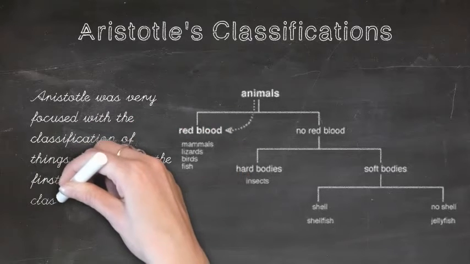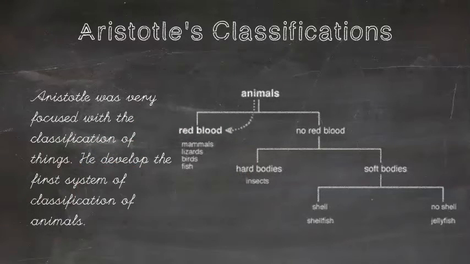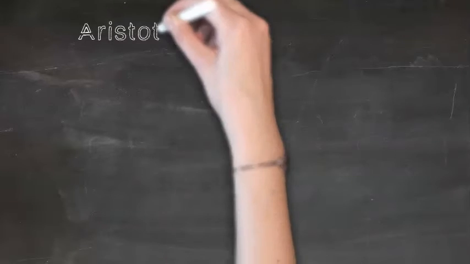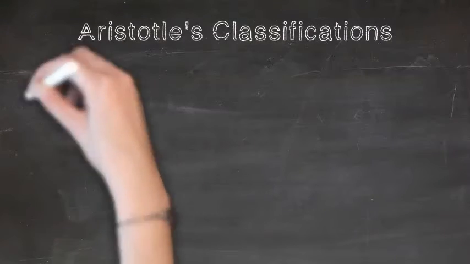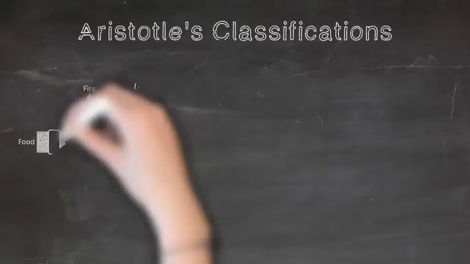He developed the first system of classification of animals. So he classified the animals, dividing into red blood, no red blood, hard bodies, soft bodies, shell, no shell, and so forth. These are not the only classifications. He did a lot of them. His school did a lot of them.